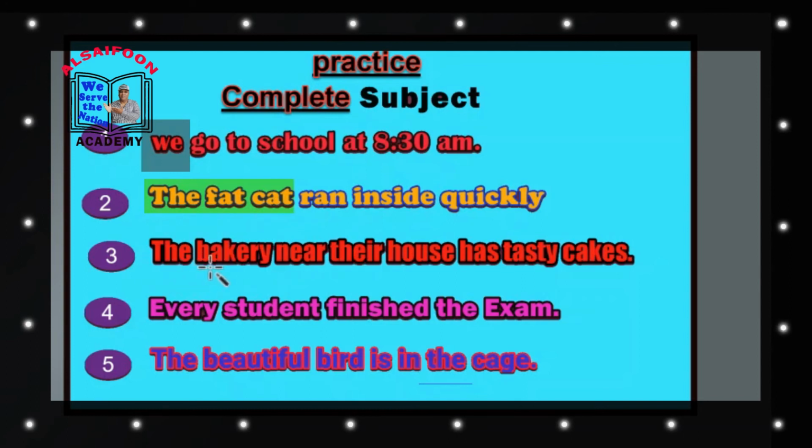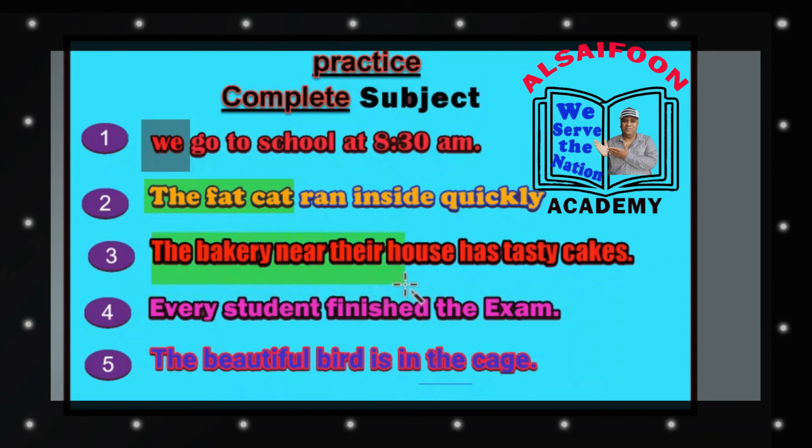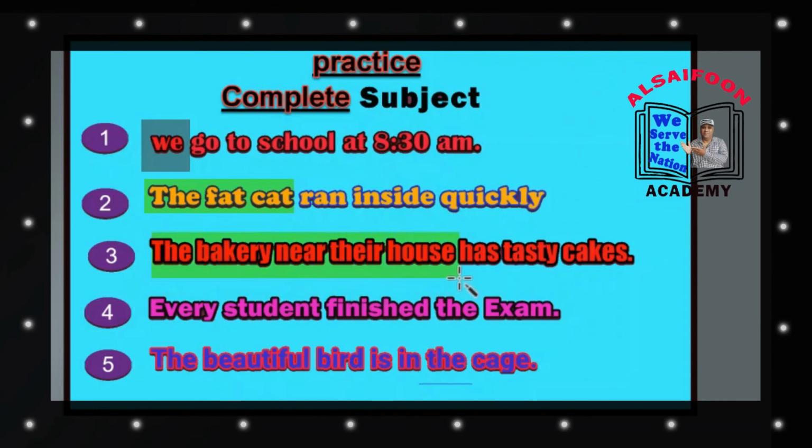In the next sentence, the bakery near their house has tasty cakes. What is the action in this sentence? Has tasty cakes. Who is doing the action? The bakery near their house. So as you are seeing, we are taking all the words which are describing or modifying the subject.